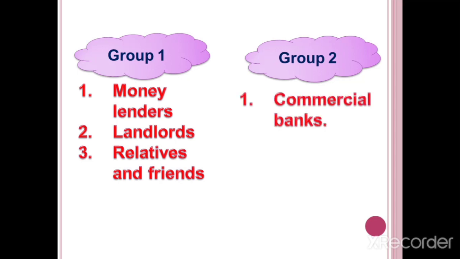In the second group, commercial banks and cooperative societies. Children, can you guess on what basis these groups are classified? Yes, on the basis of rate of interest, requirements of collateral and mode of repayment.